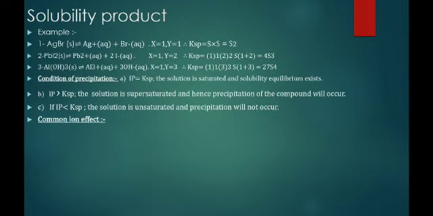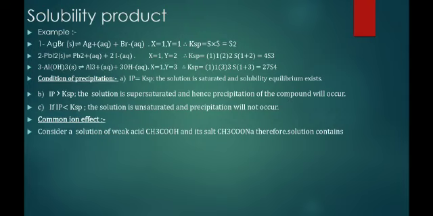Now common ion effect. What is the common ion effect? Actually, we can define this common ion effect: the degree of dissociation of a weak electrolyte will be suppressed due to the addition of a strong electrolyte which contains a common ion. That is called the common ion effect.